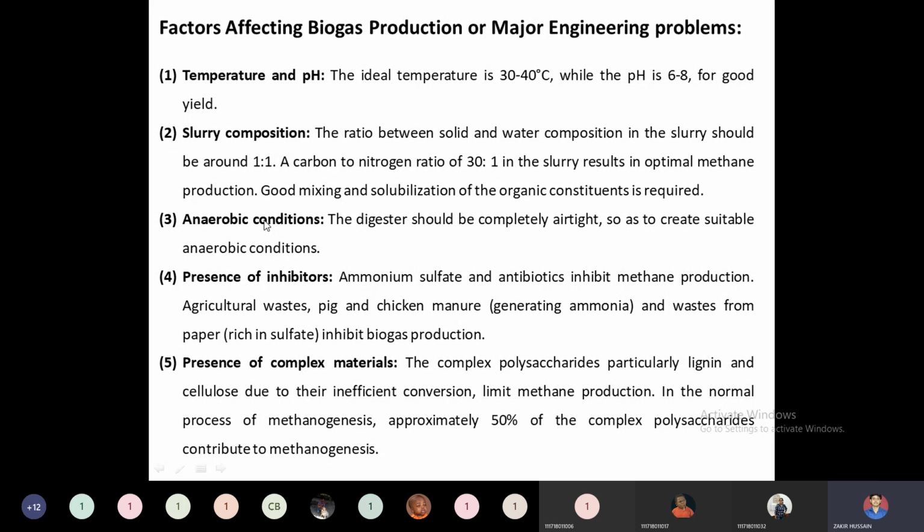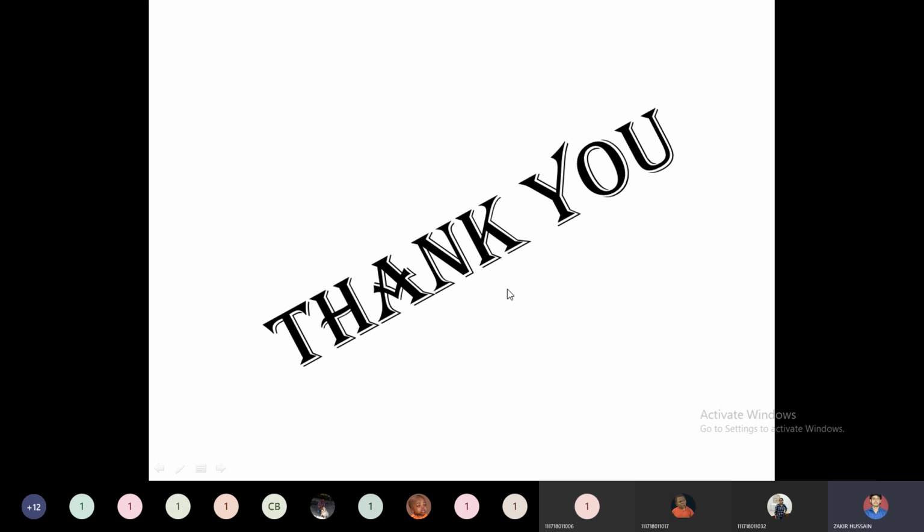Whatever antibiotics they are taking, they can just throw into this organic matter. So the presence of these antibiotics, with an excess amount of ammonium sulfate, will inhibit the methane formation. Methane formation will largely be inhibited when compounds like ammonium sulfate and antibiotics are there.